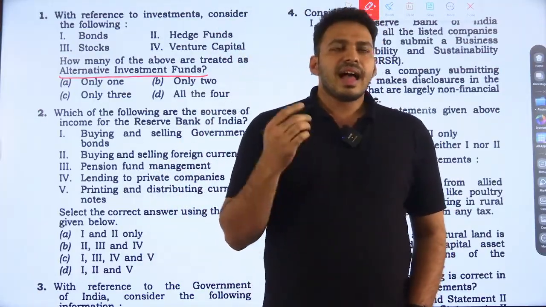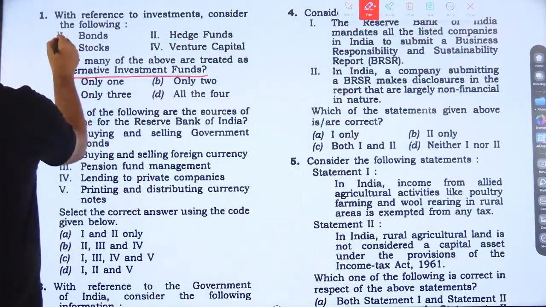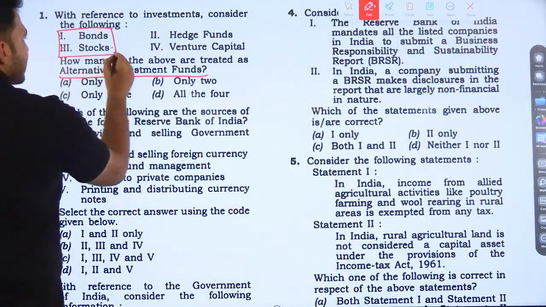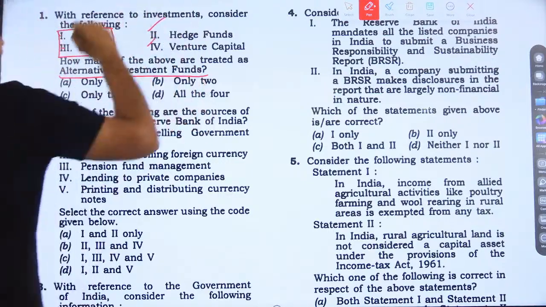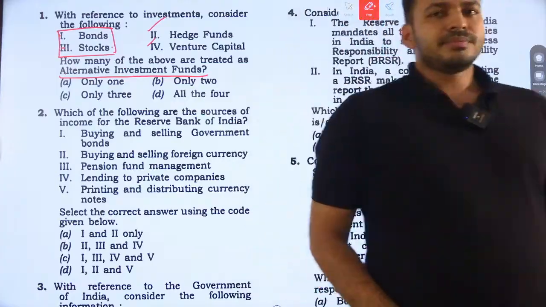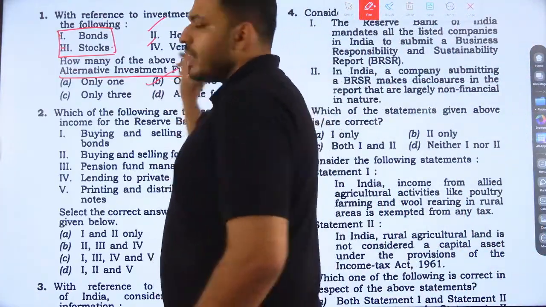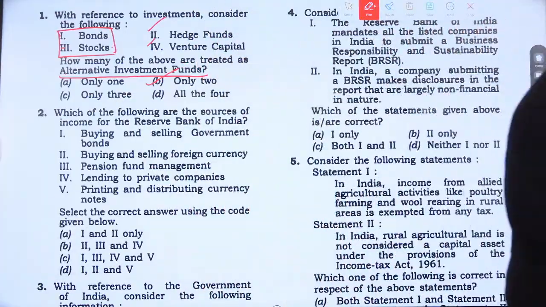So, according to SEBI, other than bonds and stock, the hedge fund and venture capital are alternative investment funds. So here, option B, only 2, is the right answer.